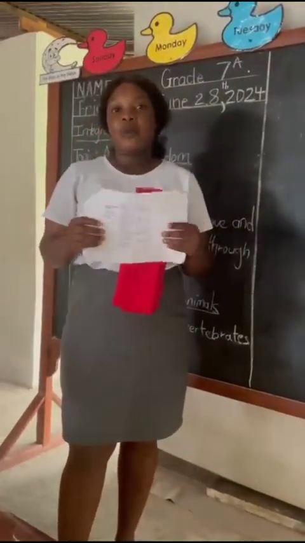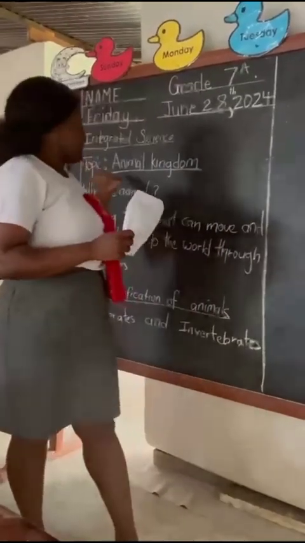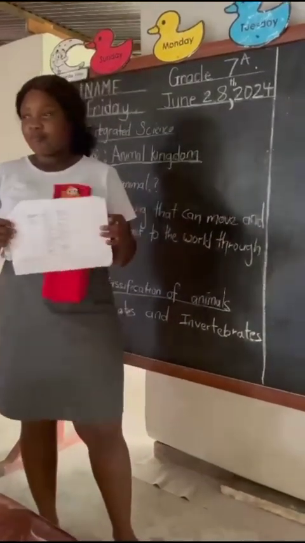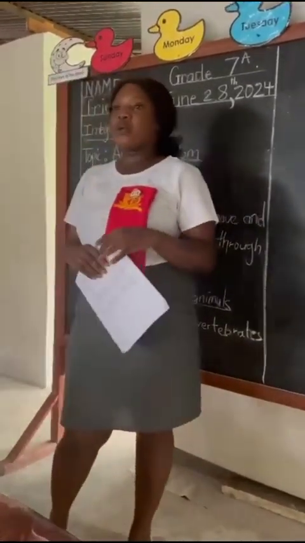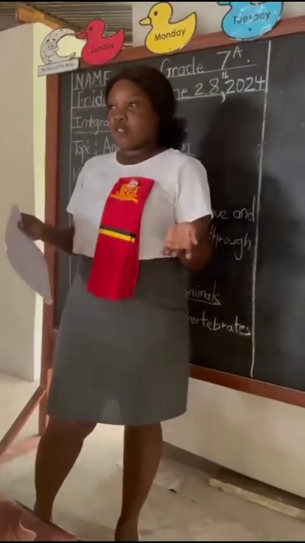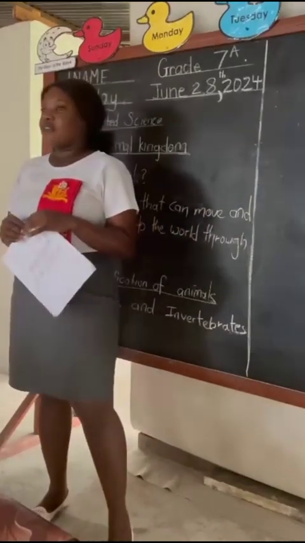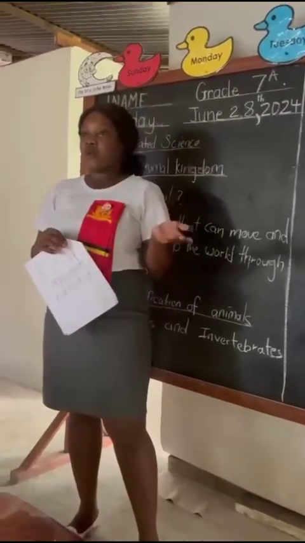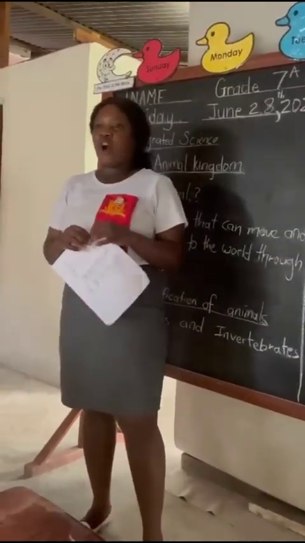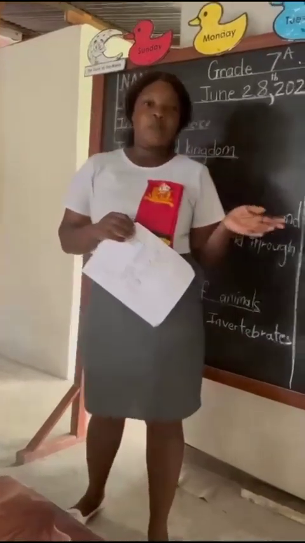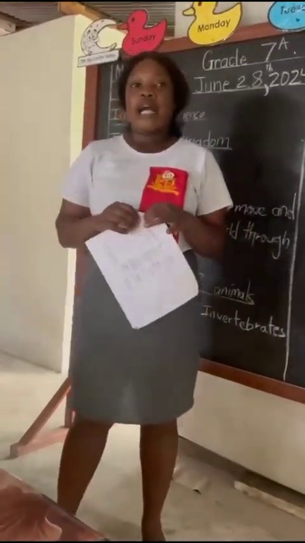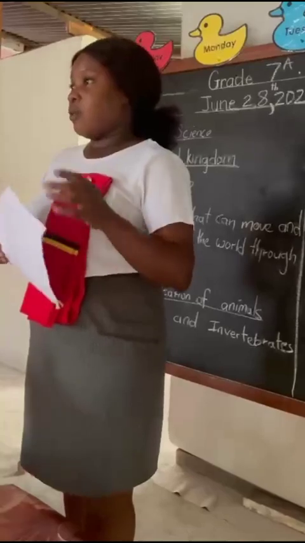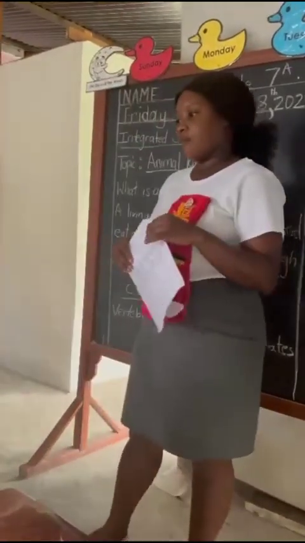And for today's topic, we were looking at the animal kingdom. Have you ever heard the word animal before? Yes, we all know and are aware of animals, right? What are some animals that you can find in your home or around your environment or your neighbor's house? Yes, we can find cows and sheep and goats, right? All those are animals. So can someone tell me now, what is an animal?